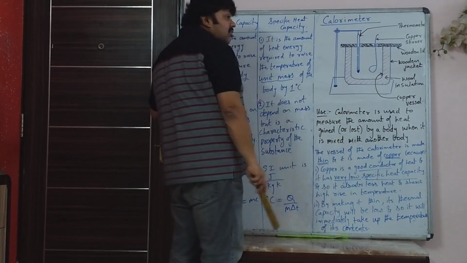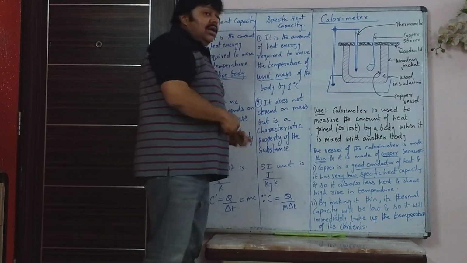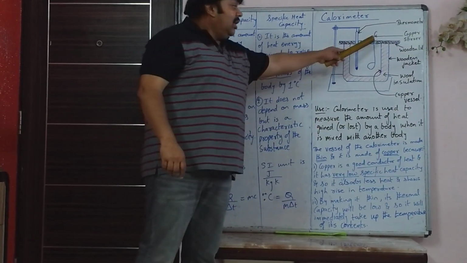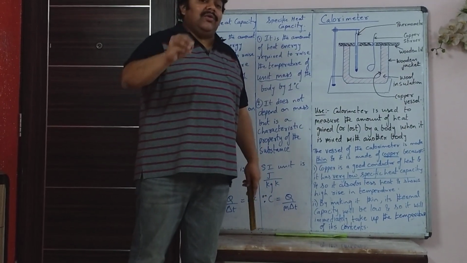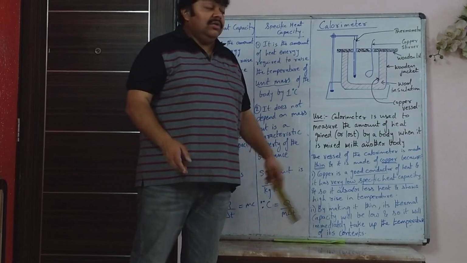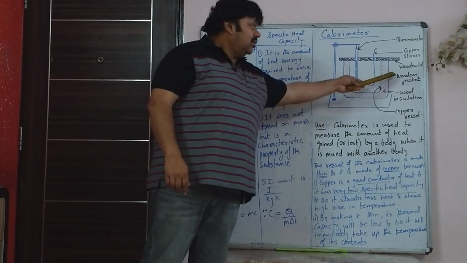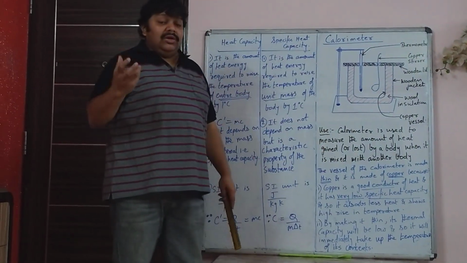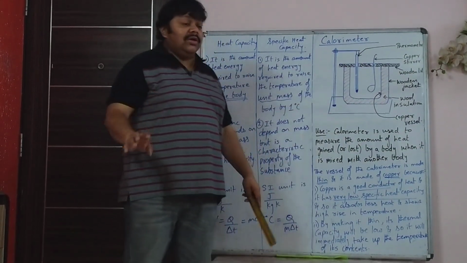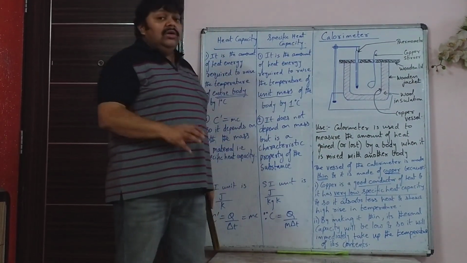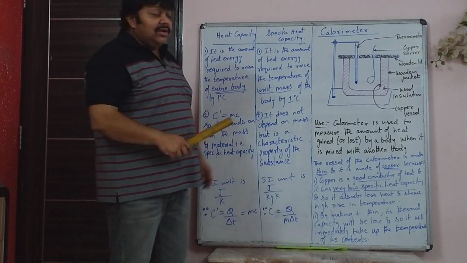The stirrer is also made of copper, and when you weigh the empty calorimeter, only this copper vessel with the stirrer is weighed, because that is the only thing that will gain or lose heat. They are copper, and copper is the only good conductor. All others are insulators, so you don't weigh the wooden jacket, the wool and the wooden lid. Neither is the thermometer weighed. The empty vessel, that is copper with the stirrer, is weighed.